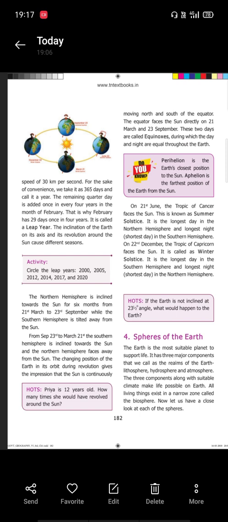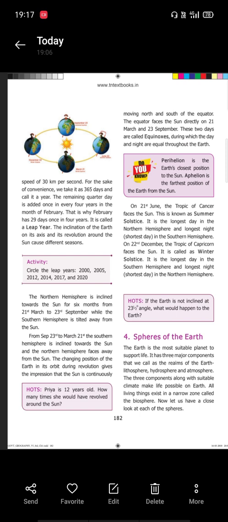The remaining quarter days are added once in every 4 years in the month of February. Every year the month of February has 28 days, but when a leap year comes, February has 29 days. That is why February has 29 days once in 4 years. It is called a leap year.